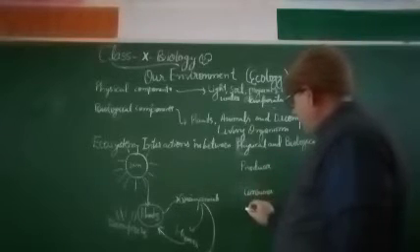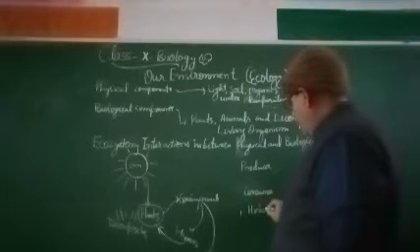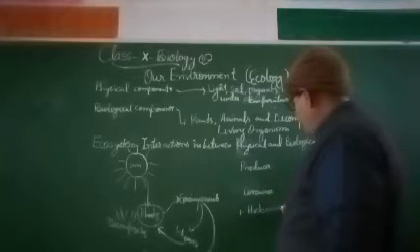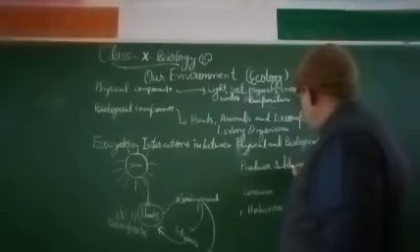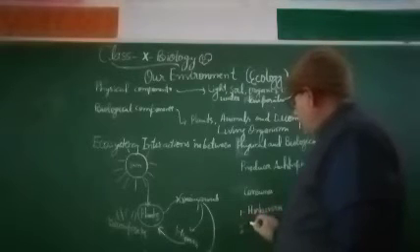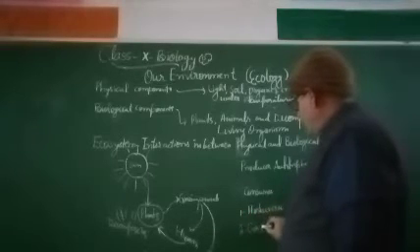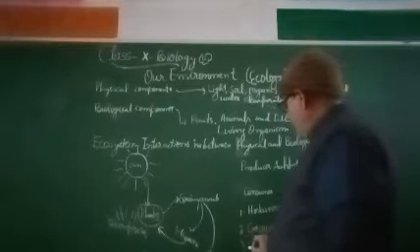Consumers have been categorized into three: herbivores, carnivores, and omnivores, while producers are autotrophs.